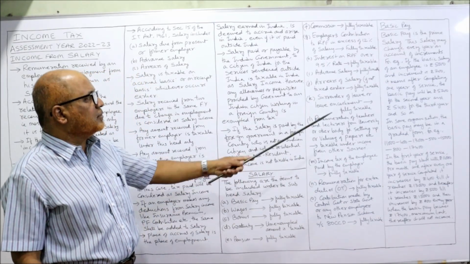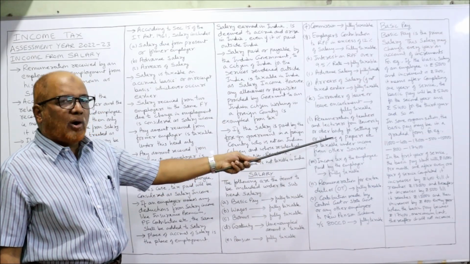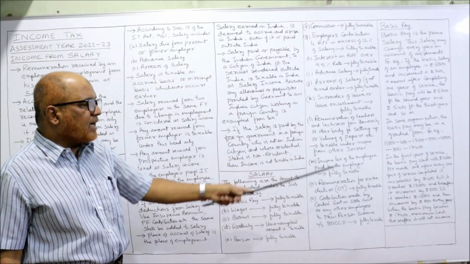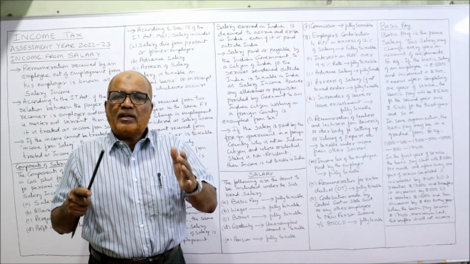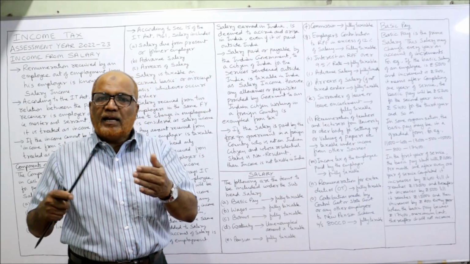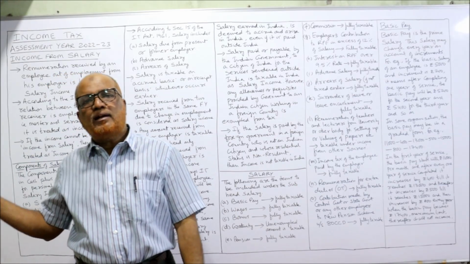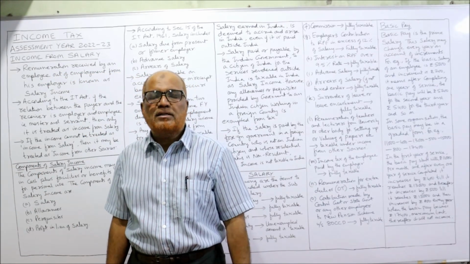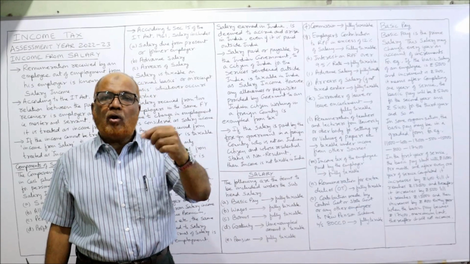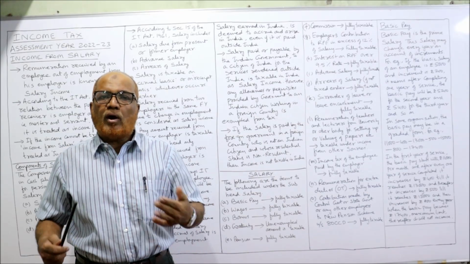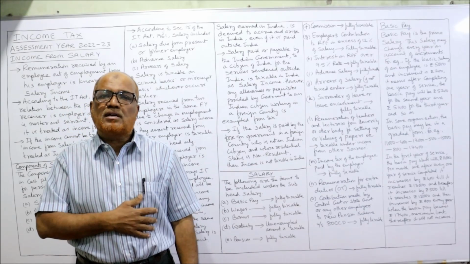It is fully taxable. Then remuneration of teachers and lecturers from a university or other body for setting or valuing papers, etc., is taxable under income from other sources. Teachers and lecturers working in a school or college get a salary. The per month salary received by them is fully taxable under the head salary. But apart from that, they are allotted contract work: they have to make the question papers and value the answer scripts.